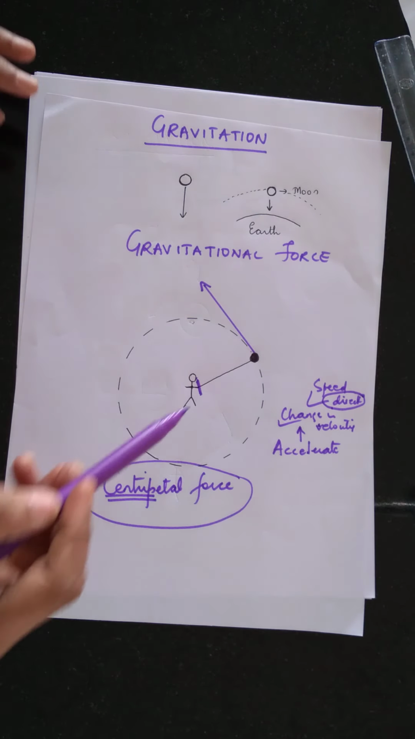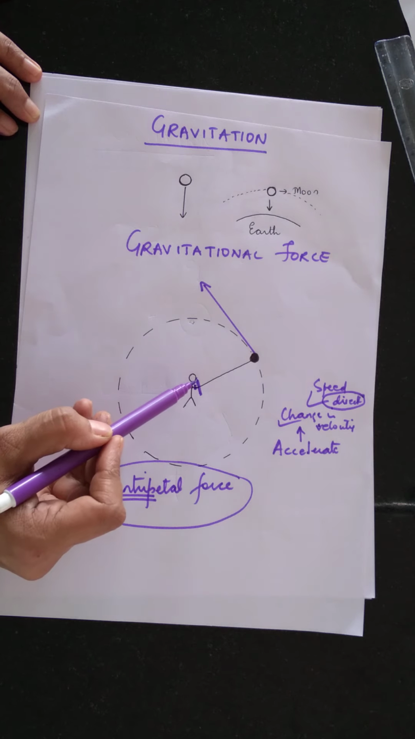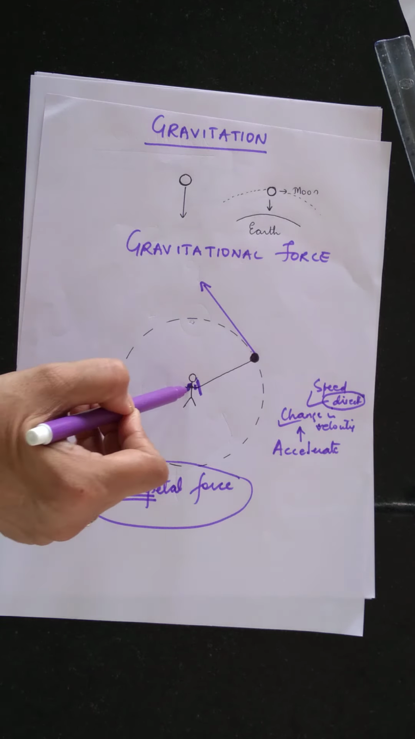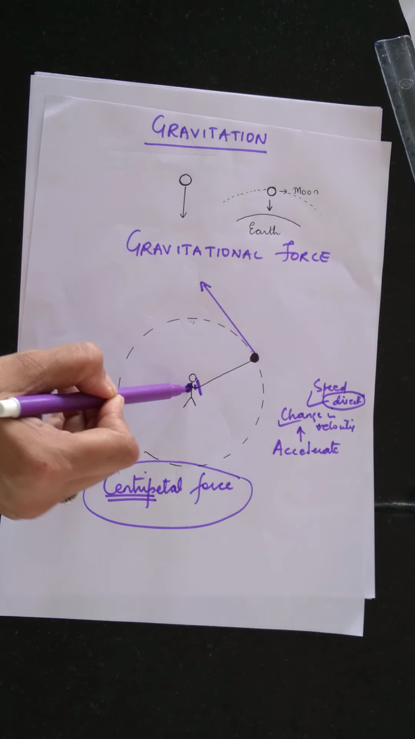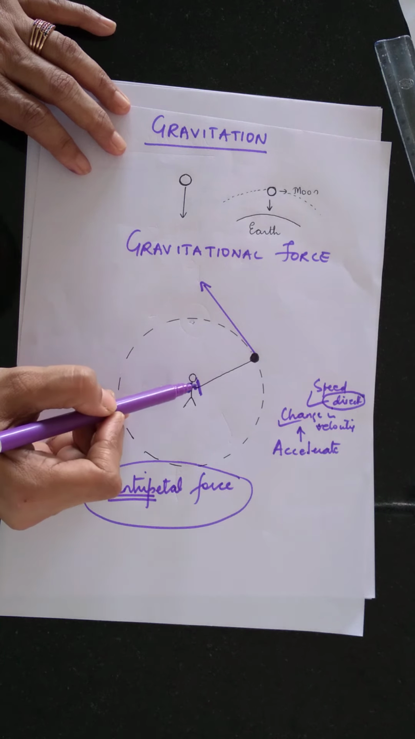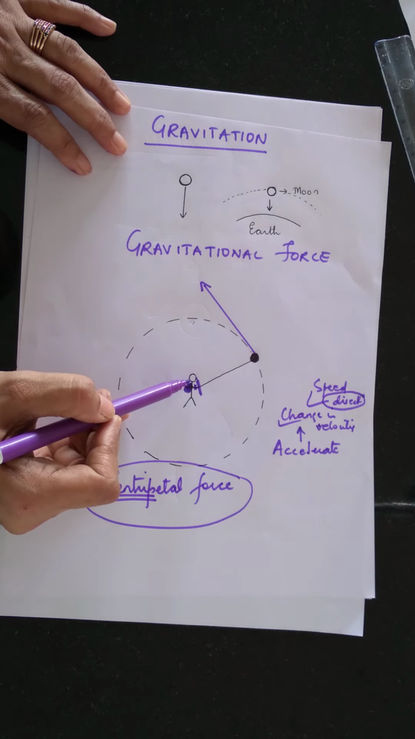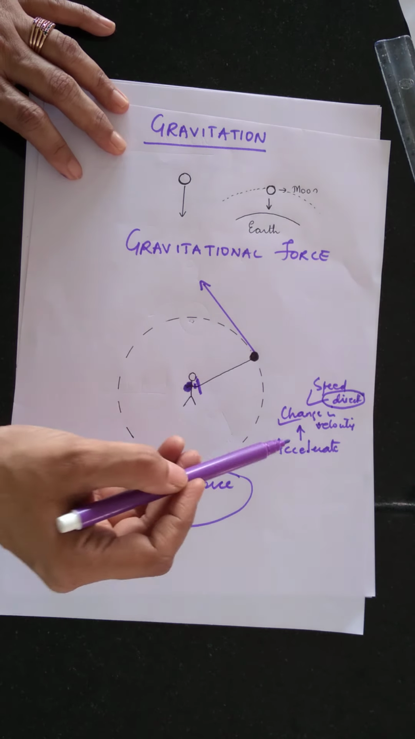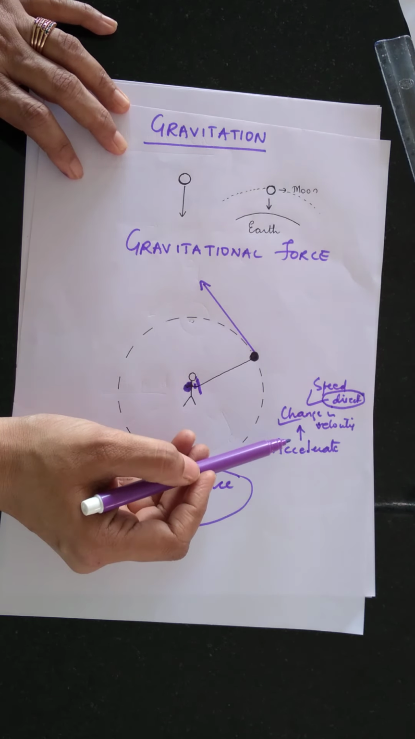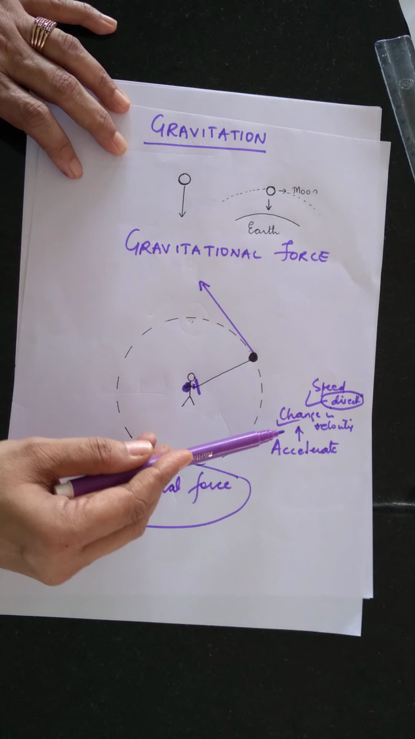So remember that this stone is undergoing acceleration only because of this force which is acting at the center. This force is called the centripetal force. Centripetal force is a force which acts at the center. Is that clear? Now this force makes the object accelerate. Why does the object accelerate? Because its velocity is changing.